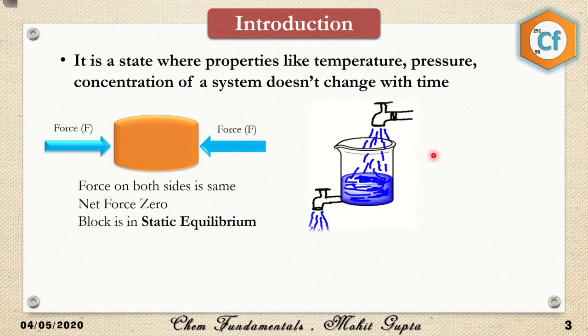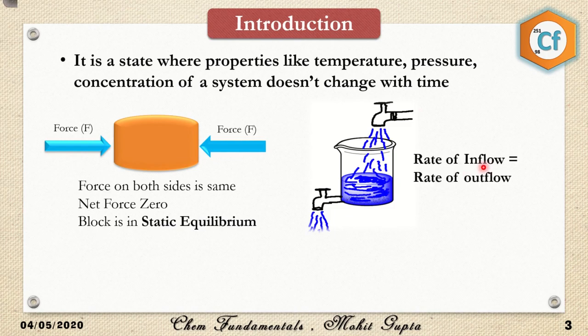Next we talk about dynamic equilibrium. What is dynamic equilibrium? Dynamic means that there is a sort of motion. Some motion is going on. That's why it is not static, it is dynamic. Yet most of the properties like temperature, pressure and concentration are constant. To explain that, I have taken a beaker which is attached with a tap from where the water is flowing down, and above it I have taken one more tap which is filling this beaker.